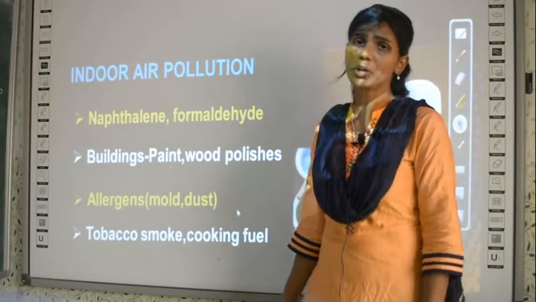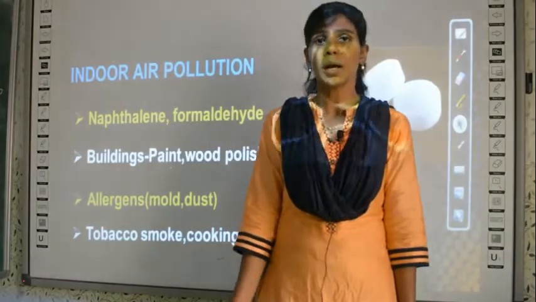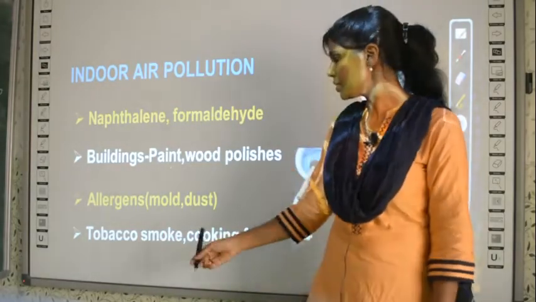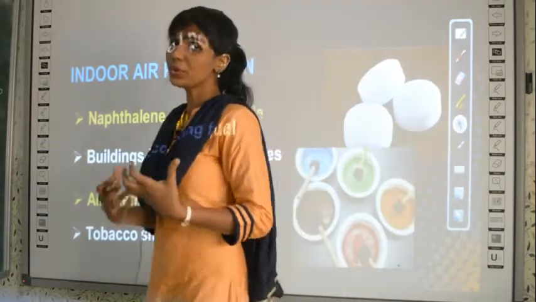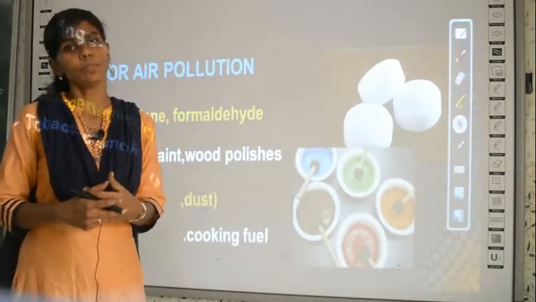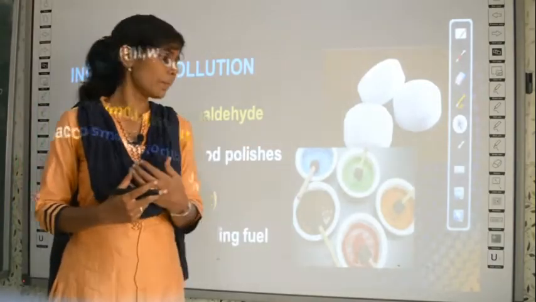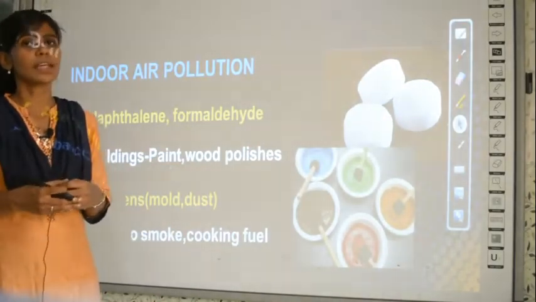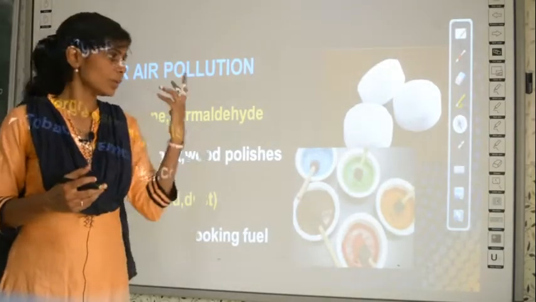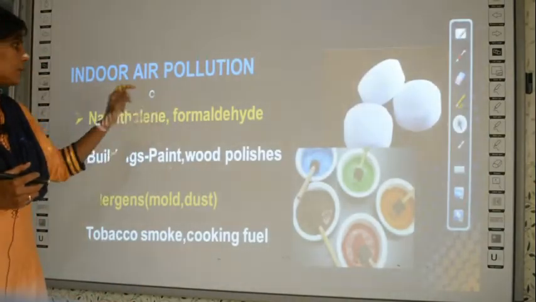And tobacco smoke. What is tobacco smoke? People smoke cigarettes, that is tobacco smoke. And cooking fuel: some people cook with wood in the house, which also generates smoke, and that is once again an air pollutant. So these are all indoor pollutants.